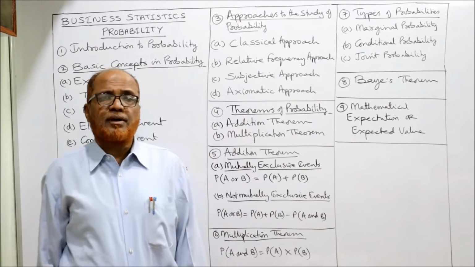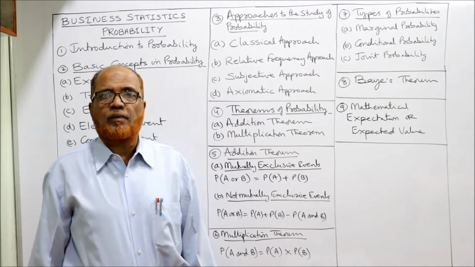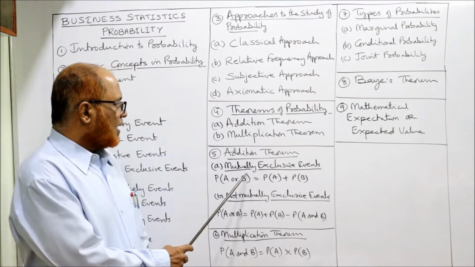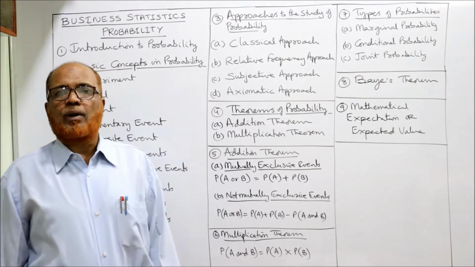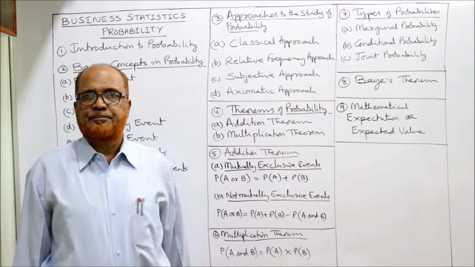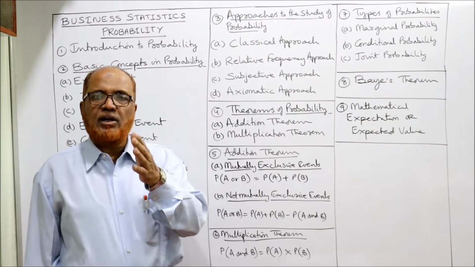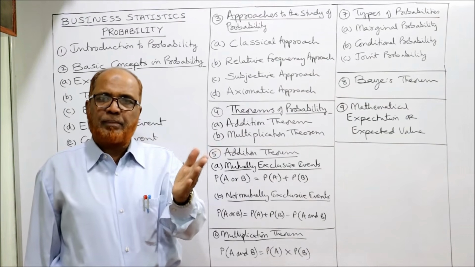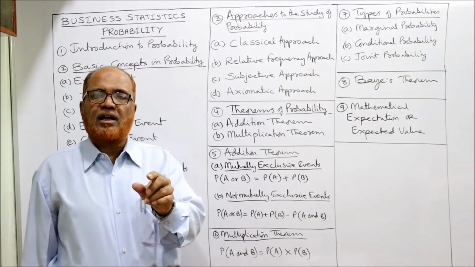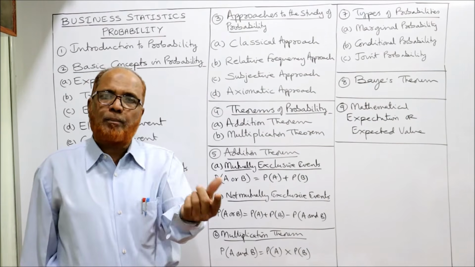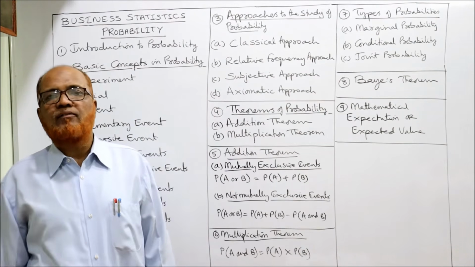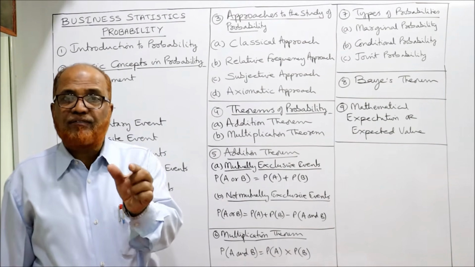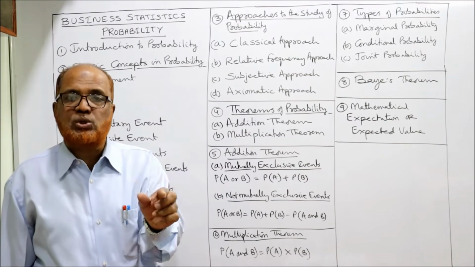Now the theorems of probability. Broadly, there are two theorems of probability: the addition theorem and the multiplication theorem. The addition theorem says if you want the probability of the A event or the B event, suppose two events are there, A and B, then you simply have to add up the individual probabilities, P of A plus P of B, if the events are mutually exclusive.